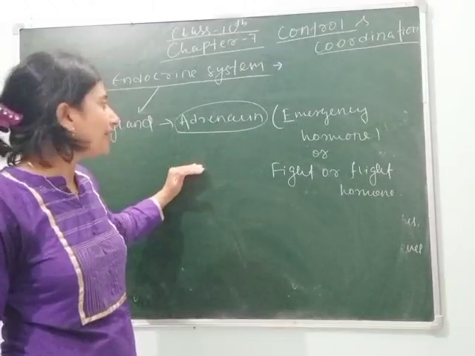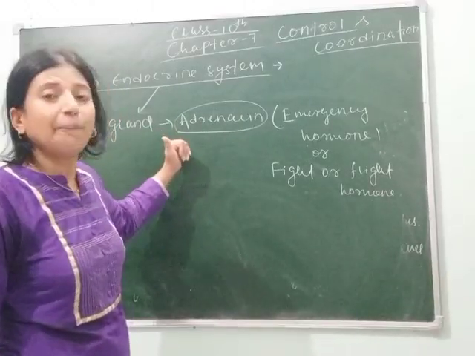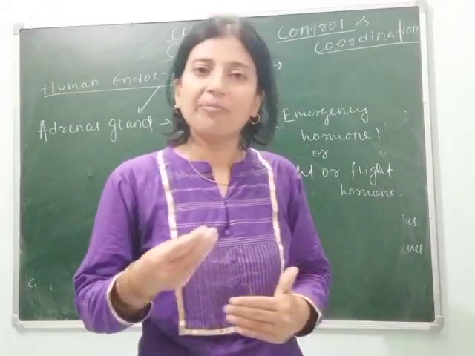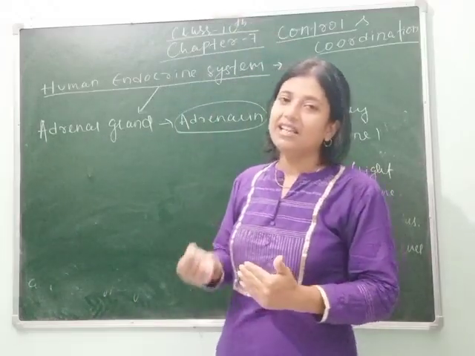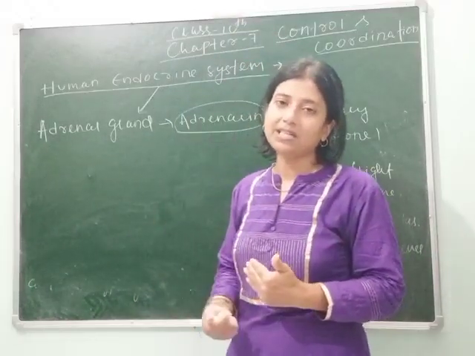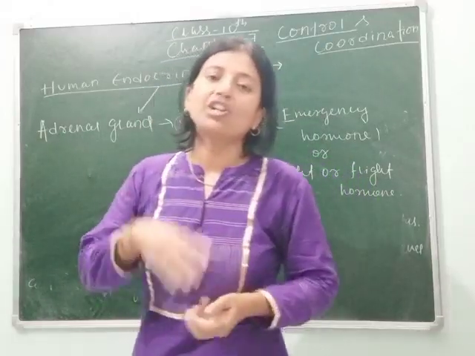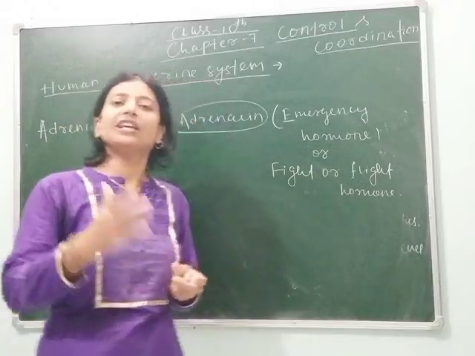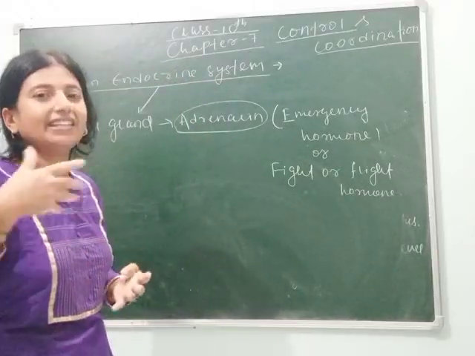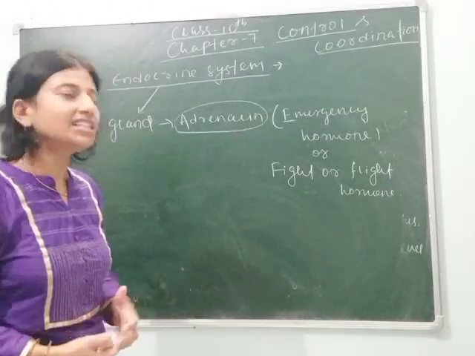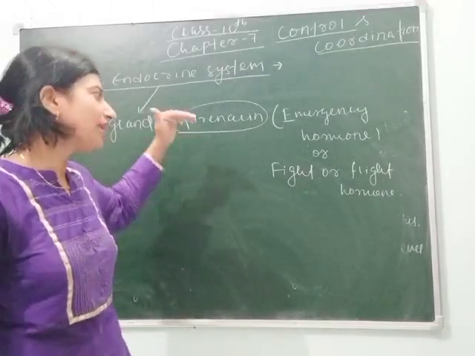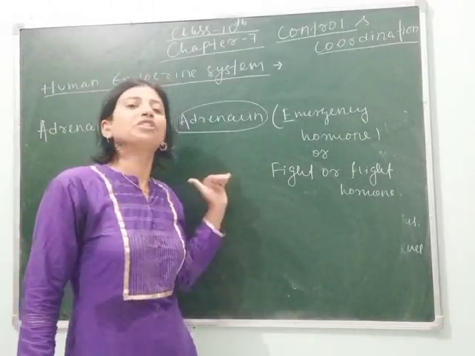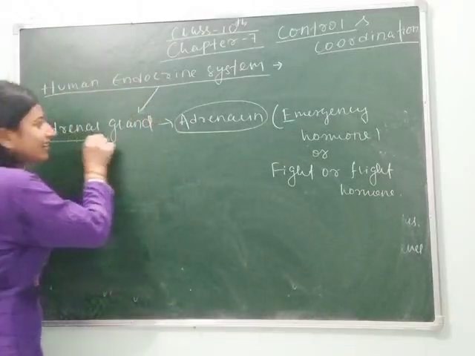This question also comes in board exams. What is the feedback mechanism of adrenaline hormone? You can write, when the secretion of adrenaline hormone increases, then the heart rate, blood pressure, pulse rate and breathing rate increase, due to which the cells of our body get more oxygen, and due to getting more oxygen the breakdown of glucose is more, and that gives us energy to take a decision during the emergency situation, whether we should fight with the situation or run away from it. So this is your adrenal gland.